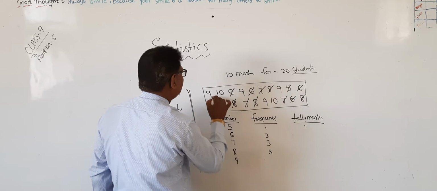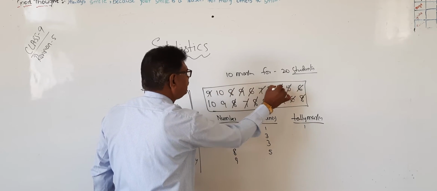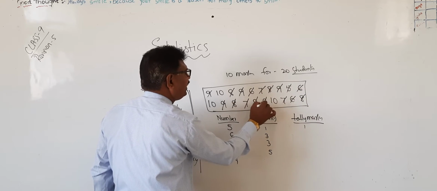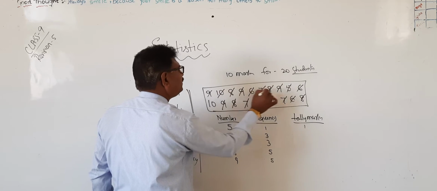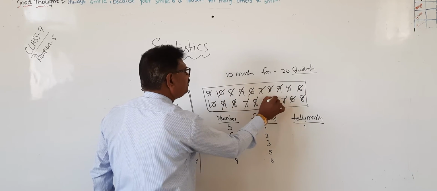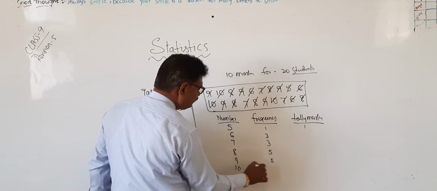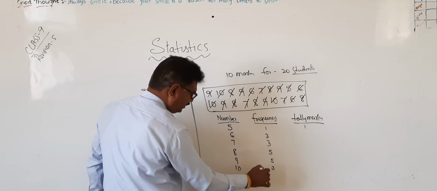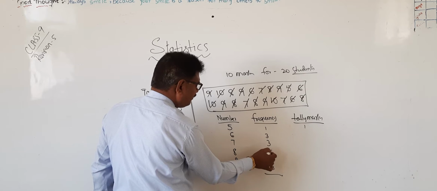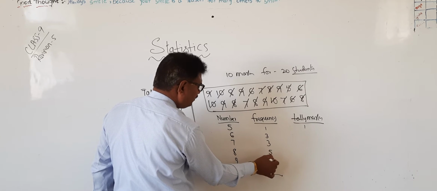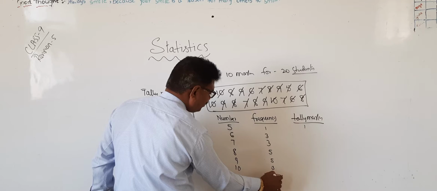Next 9: five times. 10: three times. Total: 4 plus 3 is 7, 7 plus 10 is 17, plus 3 is 20.